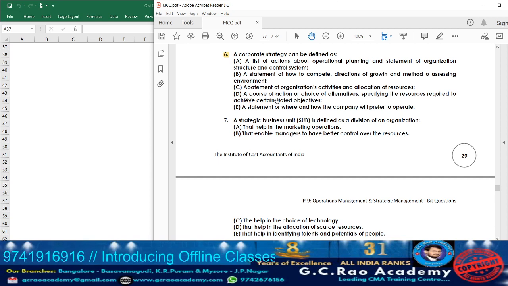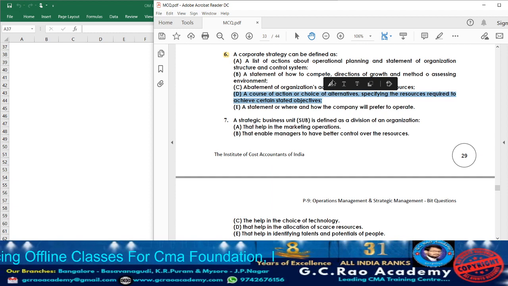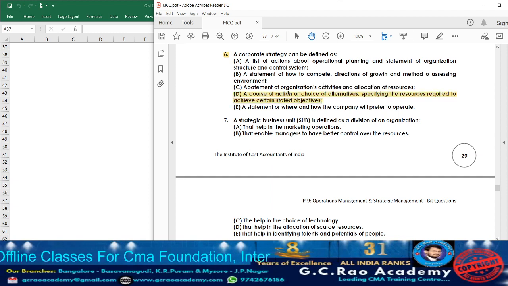Option D. What they are telling? A course of action or choice of alternatives. Specifying the resources required to achieve certain stated objectives. Yes, option D can be the answer here. Corporate strategy, usually it is one of the course of action where it helps us to make the choice in the way of the various alternatives and how the resources has to be utilized and how the certain objectives has to be reached out for a particular organization will be covered under corporate strategy.